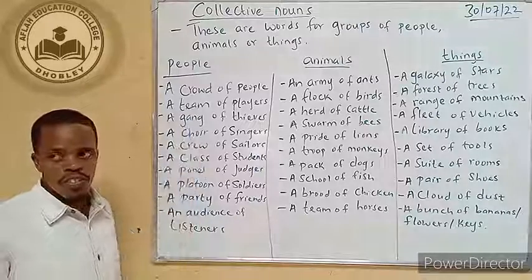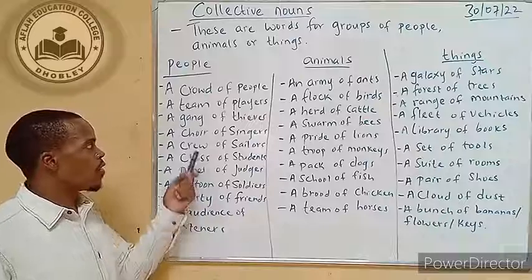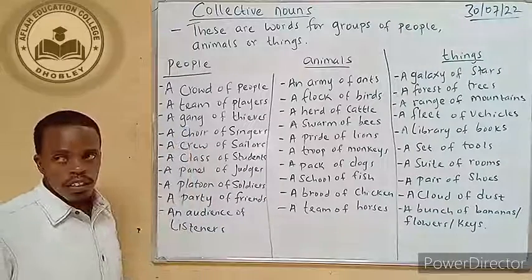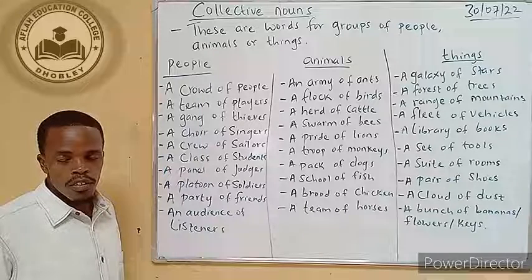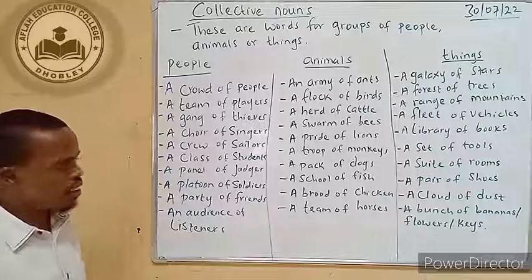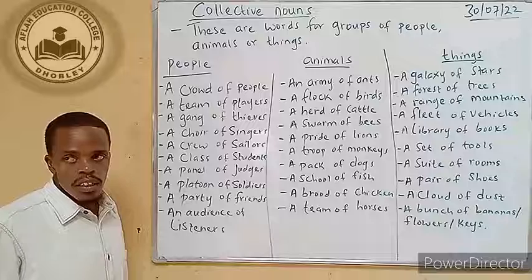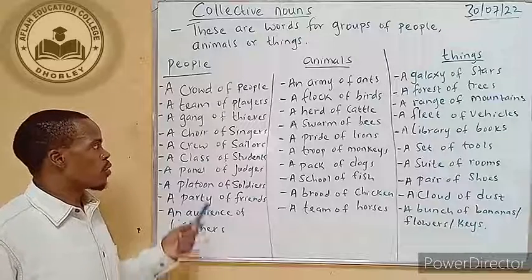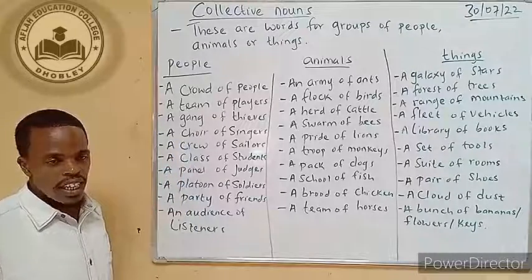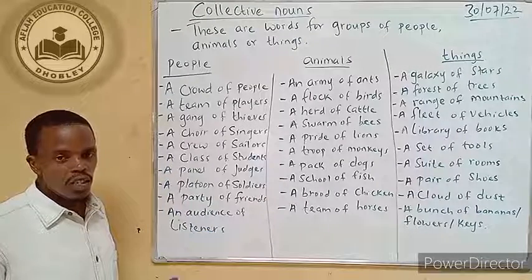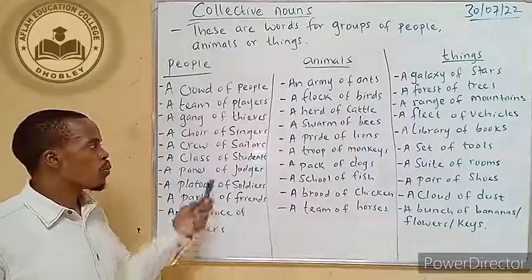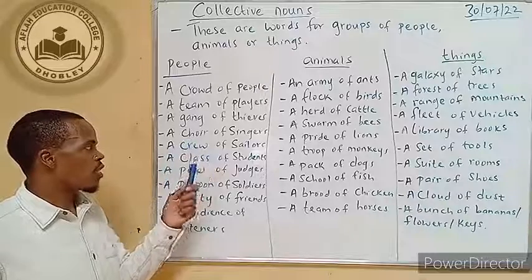A gang of thieves. So this is a group of thieves, people who are known for doing bad things, stealing, looting, things like those. A choir of singers. When a group of people are singing together as one group, we call it a choir of singers.